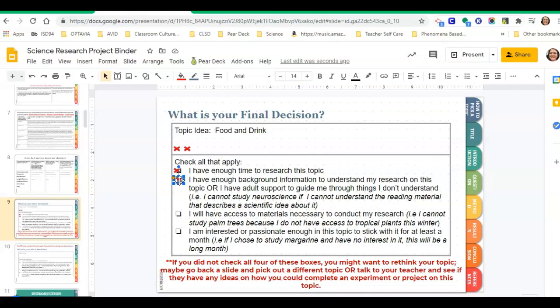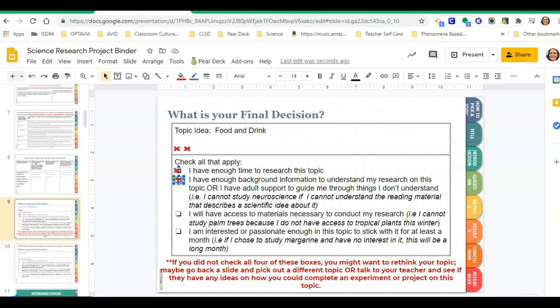Third, I have access to materials necessary to conduct my research. Ooh, okay. Well, this one might be tricky because if I'm gonna do food or baking or people's preferences with how food tastes, I'm not gonna be able to make food and give it to people. I'm probably not gonna be able to deliver food. I'm not gonna be able to have people make the food themselves. So I don't think actually that I can check this box.